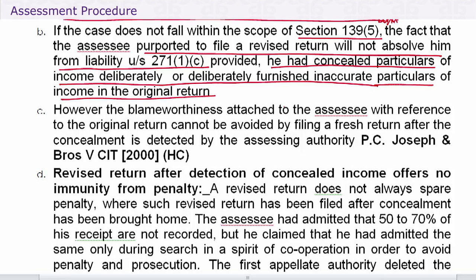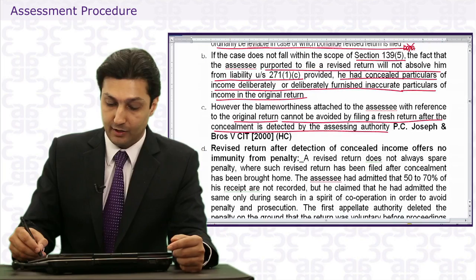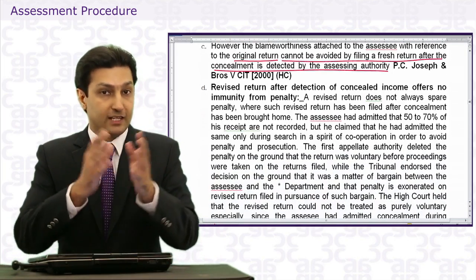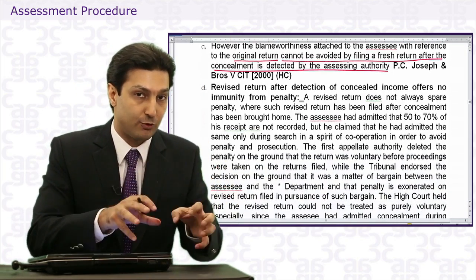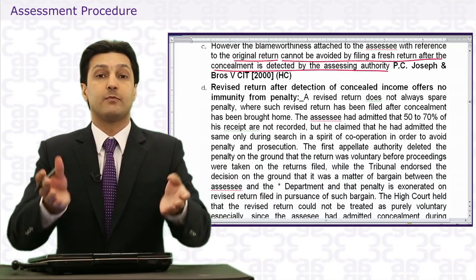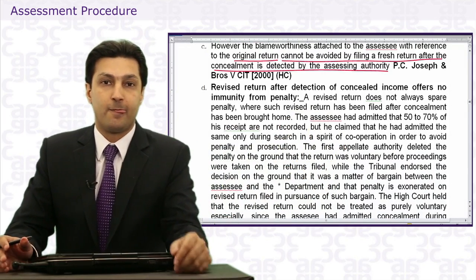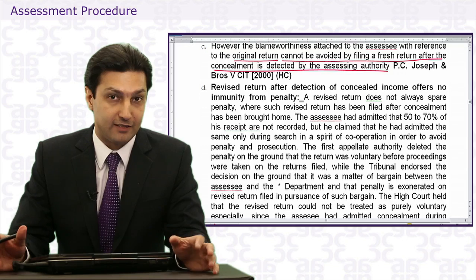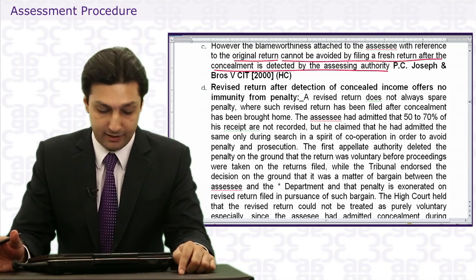However, the blameworthiness attached to the assessee with reference to the original return cannot be avoided by filing a fresh return after concealment is detected by the AO. Tomorrow you say the assessing officer has found out that I have undershown my income by 4 lakhs. I revise my return and say, look, I'm showing it. Just because you've shown it in the revised return does not mean you will not be levied penalty on it.